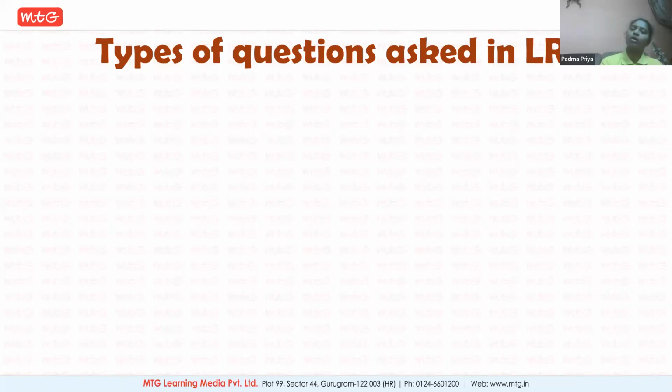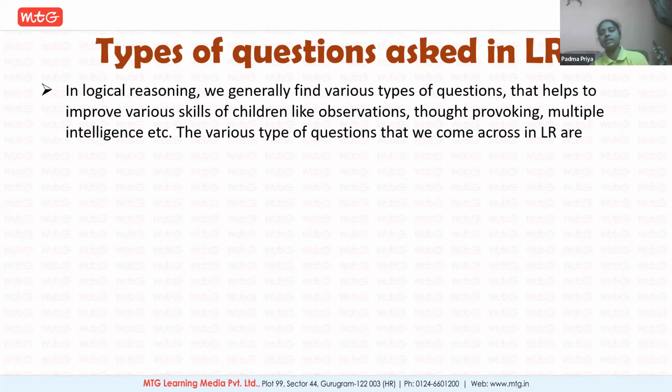In that, whatever various types of questions you get, you should be in a position to answer all of them. For that, I'll give you certain sample questions that will be given in the logical reasoning concepts. And for the samples which I'm going to show here, since this is a demo session, I again repeat, please concentrate. This is a demo session for all the children from grade 2 to grade 8.